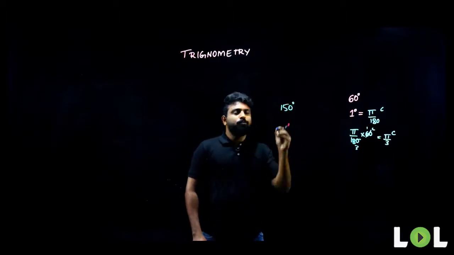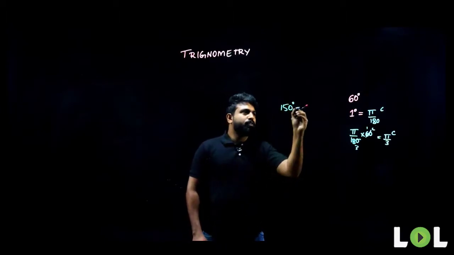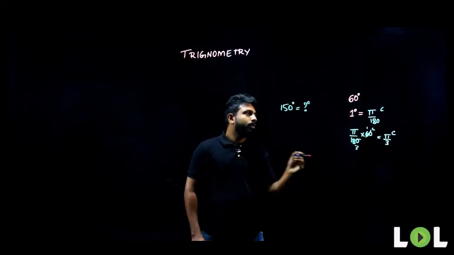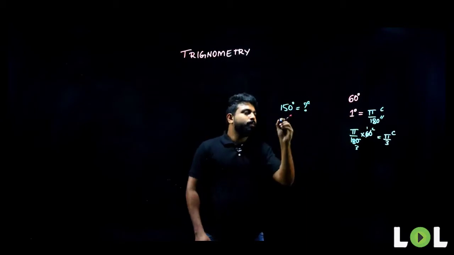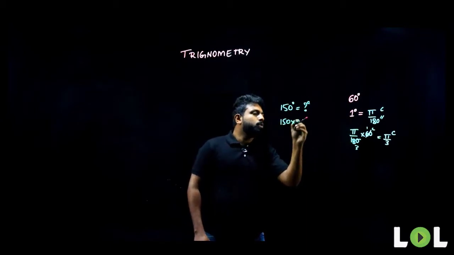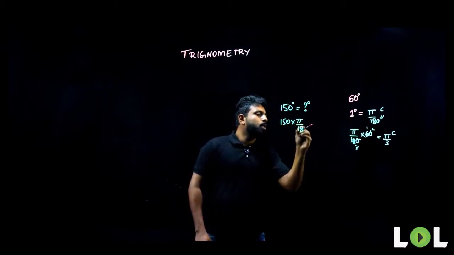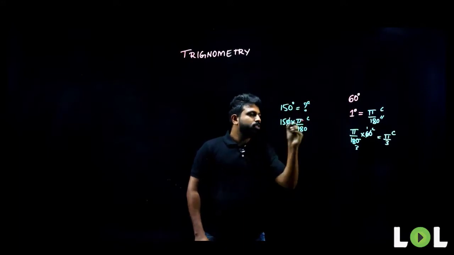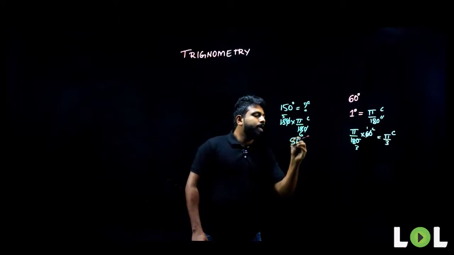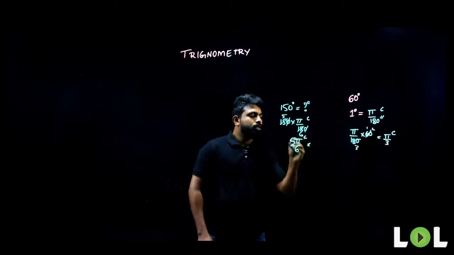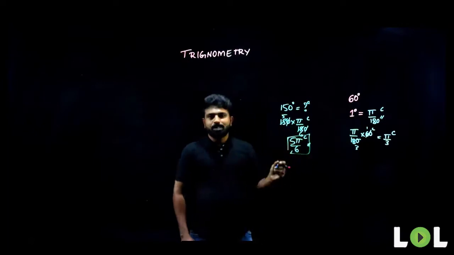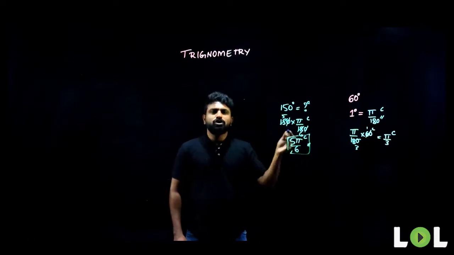Similarly, what if I ask you what is the value of 150 degrees? What will be 150 degrees equivalent to in terms of radians? We know that 1 degree is pi by 180. So, 150 degrees will be 150 into pi by 180 radians. So, what will be the value? 0 0 gets cancelled, 3 5s are 15, 3 6s are 18. So, 5 pi by 6 radians will be the answer. So, hope this is clear for you people. Have you people understood all this?